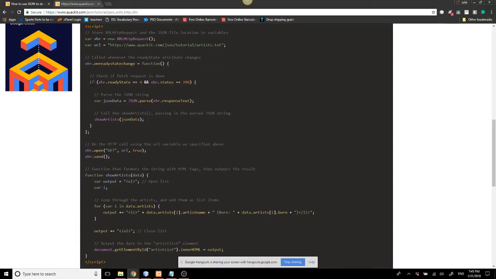If is a statement, you know this statement, pretty sure. If xhr ready state is equal to 4 and xhr status is equal to 200, then the variable JSON data, this is the pairs, basically we're converting text into an object.